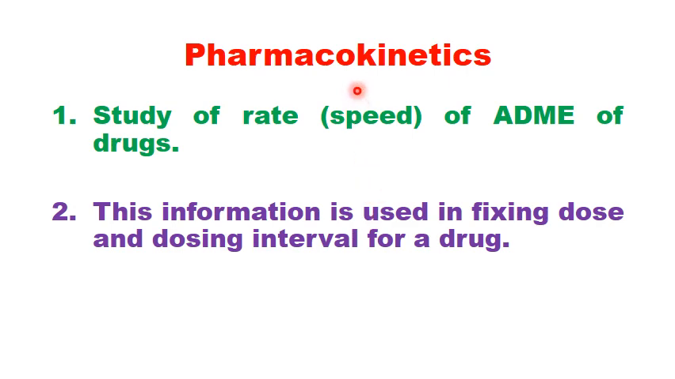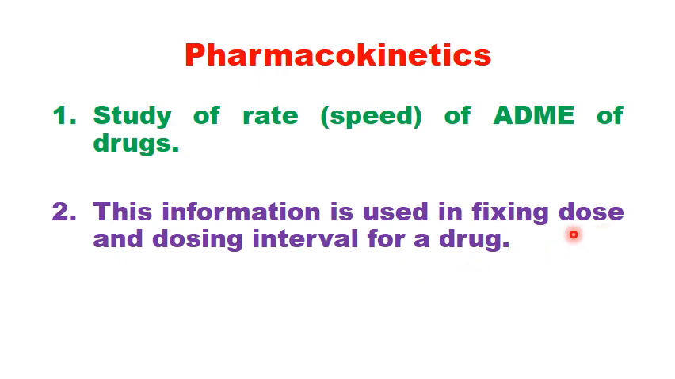And now the other part of the subject, pharmacokinetics. Let us see what is pharmacokinetics. Study of rate or speed of ADME of drugs is called pharmacokinetics. This information is used in fixing dose and dosing interval for a drug. So, this information is very much useful for fixing dose.